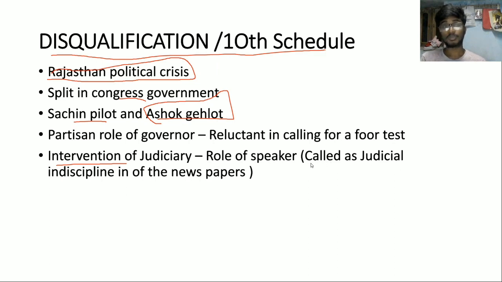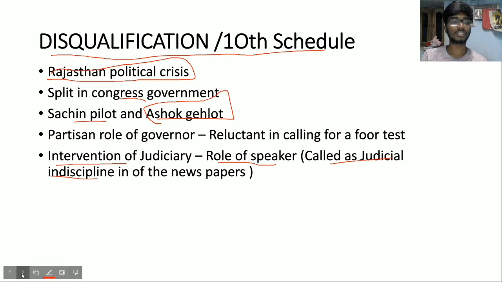This is going against the principles laid down in Kihoto Hollohan versus Zachillhu in 1992. Actually, before a speaker taking a call on defection, the Supreme Court intervened here. This is called judicial indiscipline in one of the newspapers, I think it is The Hindu. In The Hindu they wrote it as judicial indiscipline.